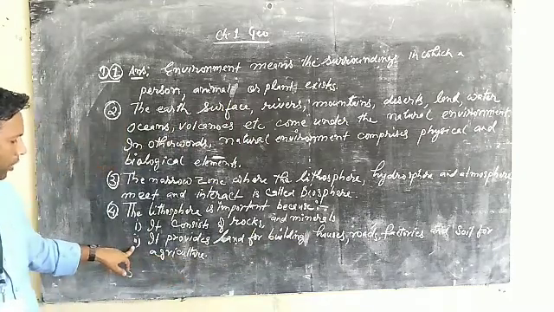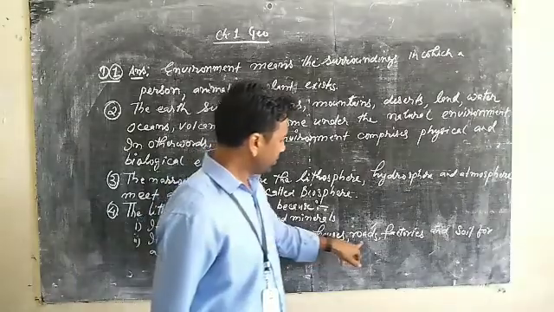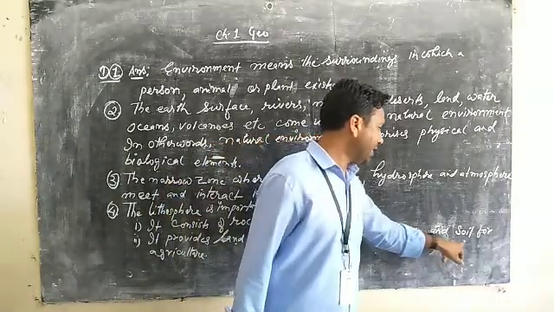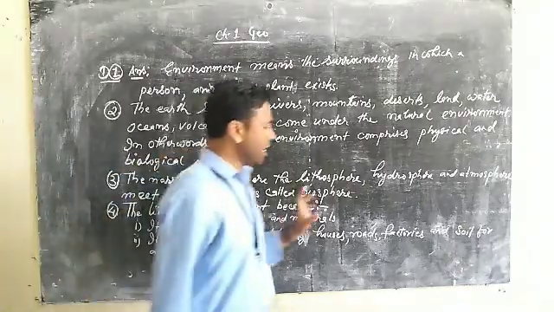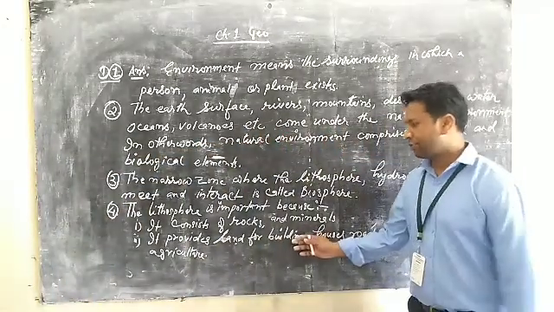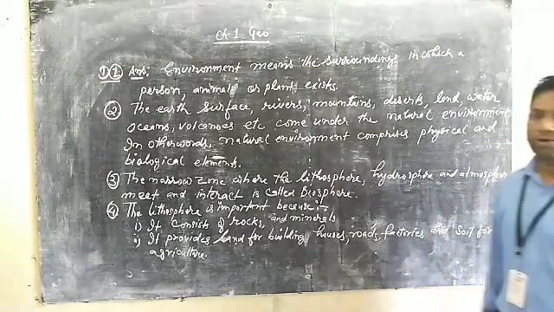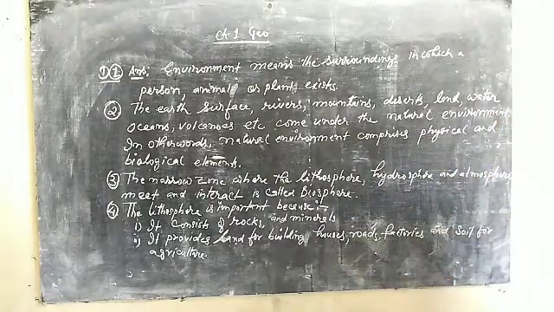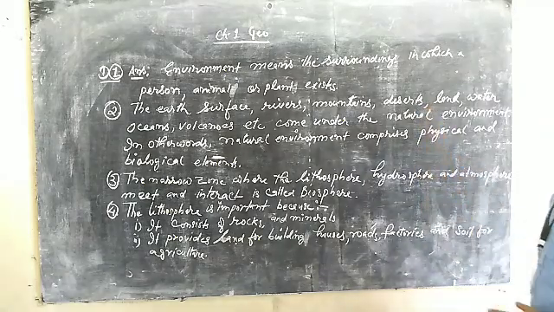Then second point, it provides land for building houses, roads, factories and soil for agriculture. So these are the 2 points perhaps you can write in your copy. Okay, so is it clear now? So you look at this particular board and then you write down all these 4 answers.